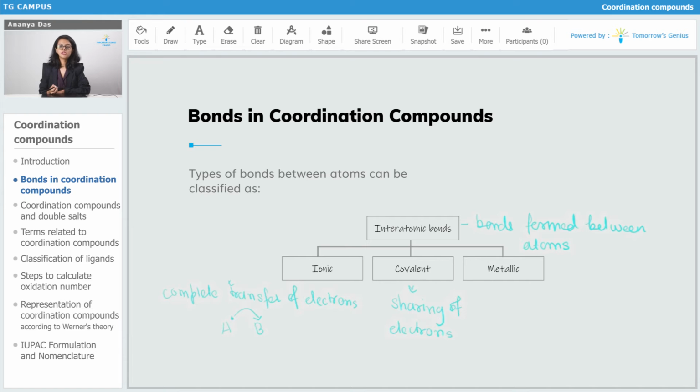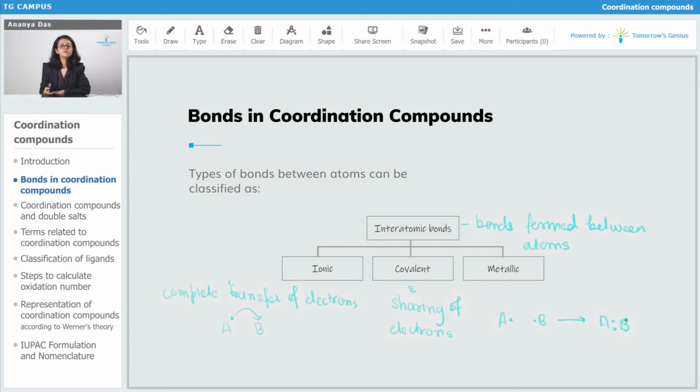A covalent bond, on the other hand, is sharing of electrons. Again, we can take the same analogy of classmates. Let's say that classmate A has a blue pen and classmate B has a black pen. But classmate A requires the blue pen and classmate B also requires the black pen. So they come to an agreement. They say we share both the pens equally, we can take turns using each of the pens. They share the pens, and in this case the pens can be substituted with electrons, so they share the electrons, and that is why this is a covalent bond.